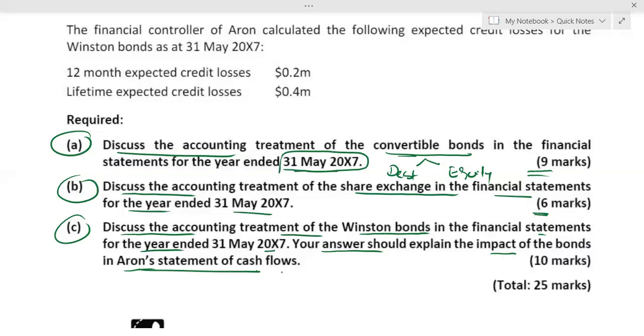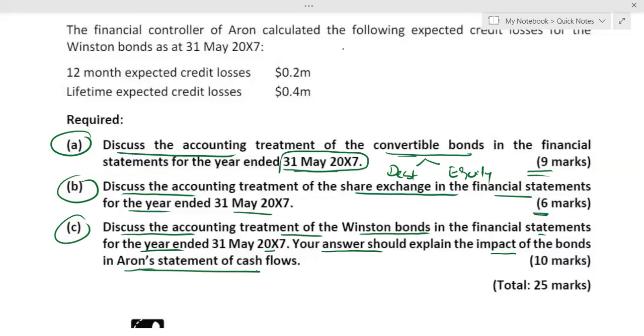And let me just give you a little idea. For example, if I'm the investor in the bonds, then whatever investment I have made in the bonds is an investing activity. If I'm the investor, I'll be receiving the cash, I'll be receiving the interest. So interest income received is an investing activity.